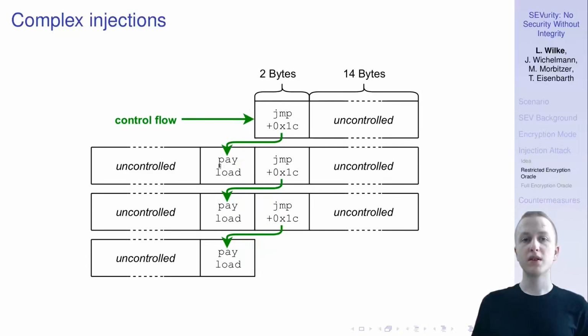We simply inject 2 bytes of payloads, so 2 bytes that actually contribute to the program that we want to execute at the end of a block here. So the first 14 bytes are uncontrolled, and then we inject at the next block a jump instruction at the first 2 bytes, so the last 14 bytes here are uncontrolled. And this way we always jump over these uncontrolled areas and execute our program.